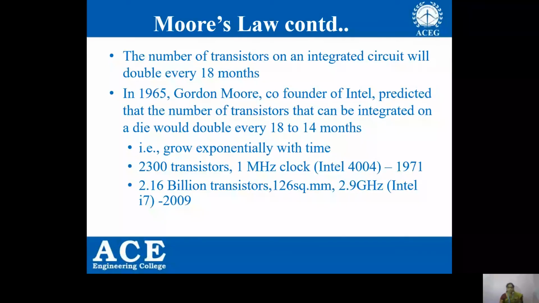Coming to the year 2009, it is 2.16 billion transistors on a chip, of 126 square millimeters and 2.9 gigahertz clock speed. That is Intel i7. So you can observe the drastic change in the increment of transistors per chip. But in the year 2015, this Moore's law came to fall down.